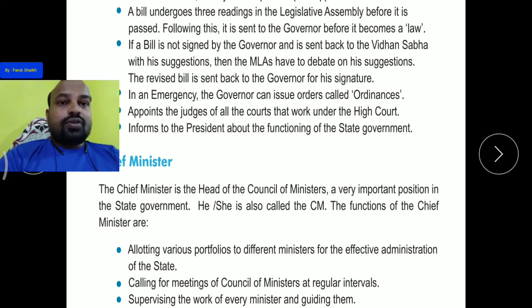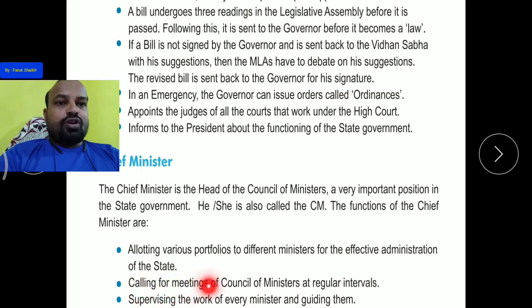So these different ministries are allotted by the chief minister.